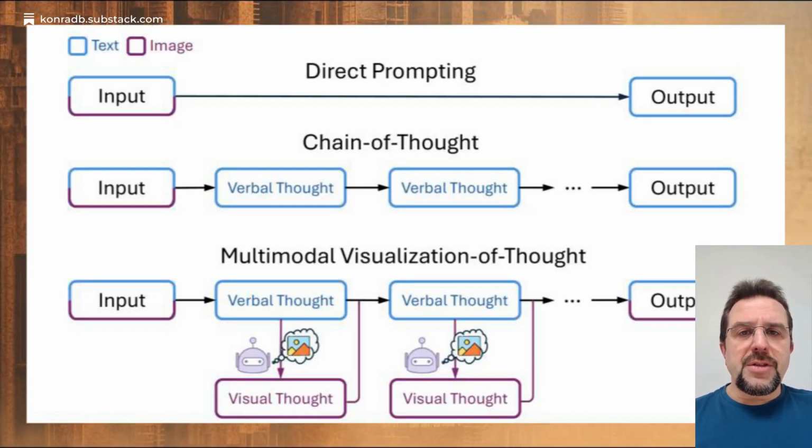Figure 1 illustrates the evolution of reasoning approaches from simple direct prompting to more sophisticated methods. While direct prompting provides immediate answers without explanation and chain of thought shows verbal reasoning steps, MVoT takes it further by adding visual representations at each step. This creates a more complete and natural reasoning process that better reflects how humans think through spatial problems.